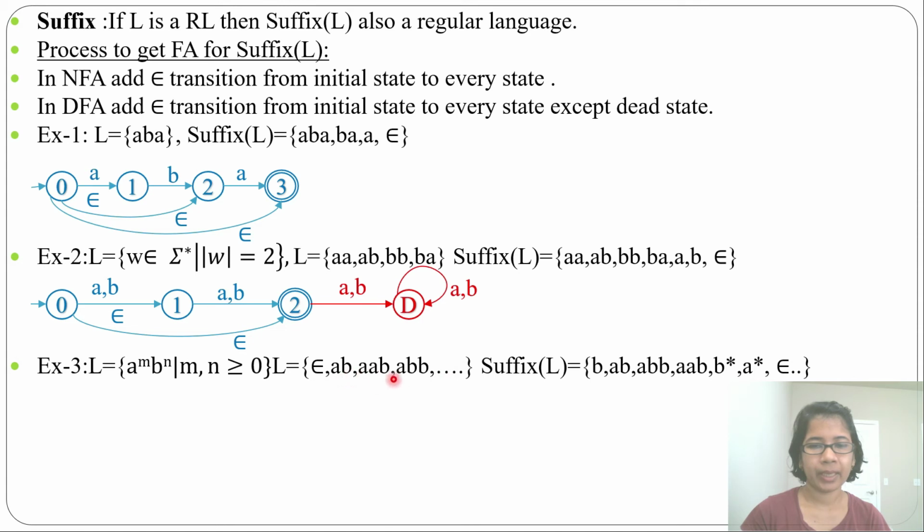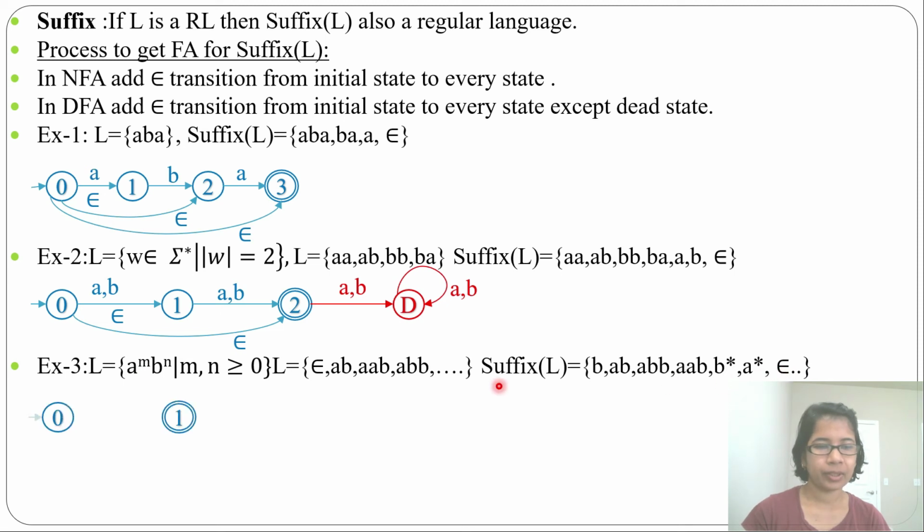Then it can be ABB, then it can be AAB, then it can be B star when A power M is epsilon. Or it is just a single A, then B star. It can be A star when B power N is epsilon. Then you can find A star. You can also find epsilon.